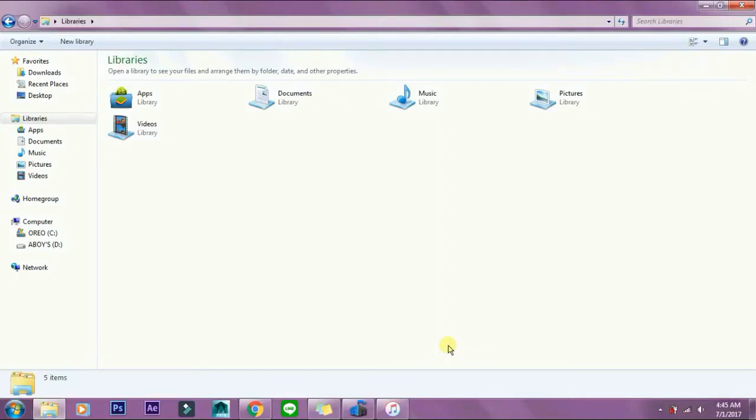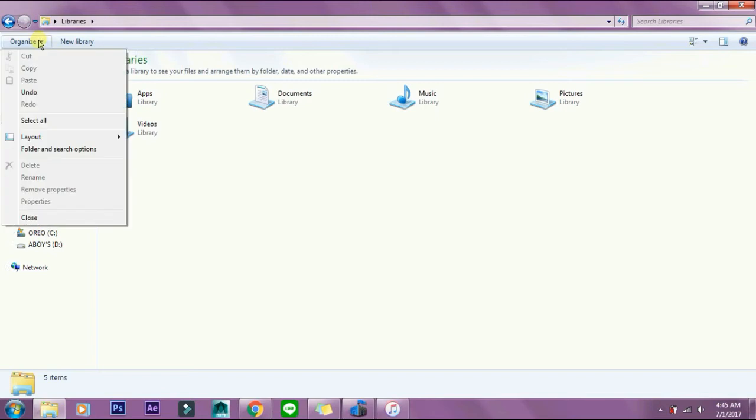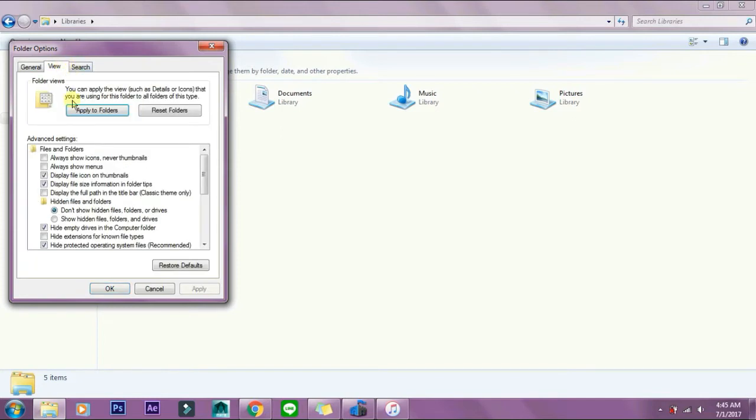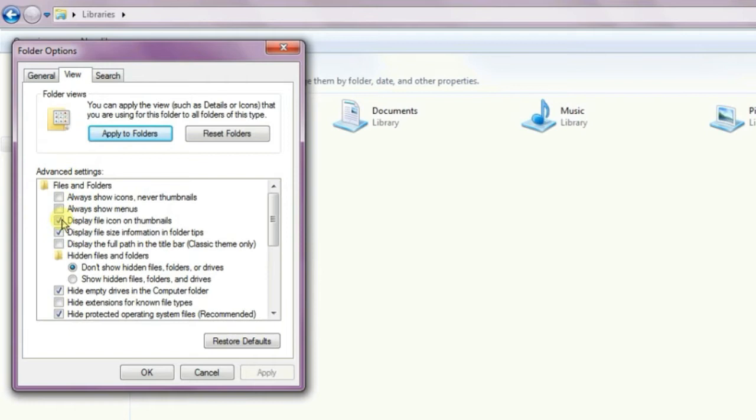So today I'm going to show you how to create your own ringtone and transfer it to your iPhone. So first you need to go to your folder and click on organize and folder search option. Click on view and you need to set the setting to whatever I did here. Make sure it is the same. After that, you can click on apply and OK.